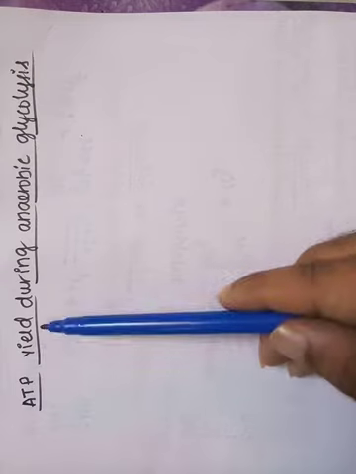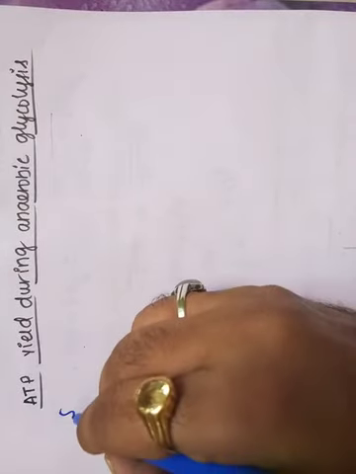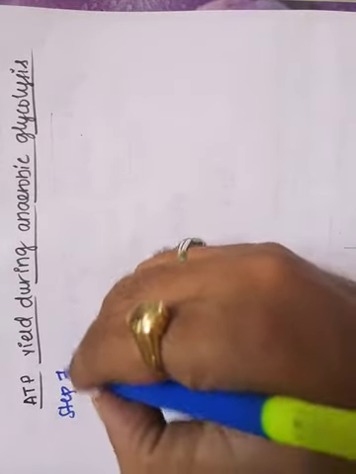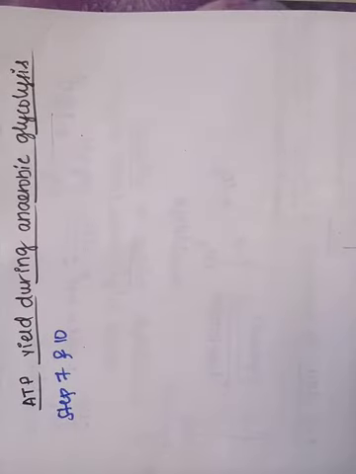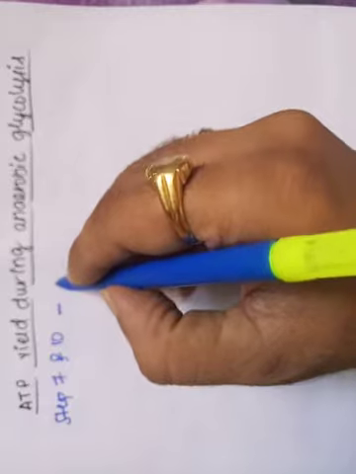So next, let us calculate the ATP yield during anaerobic glycolysis. In the EMP pathway, that is during the glycolysis of glucose, at two steps, step number 7 and step number 10, one triose sugar gives 2 ATP molecules.